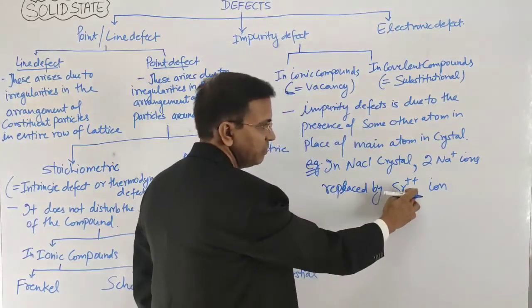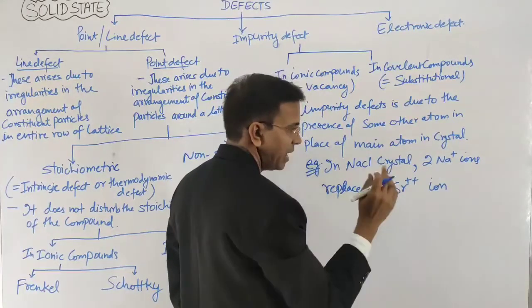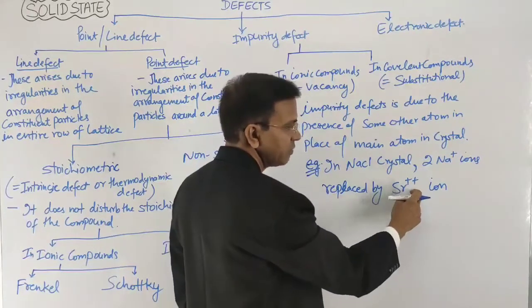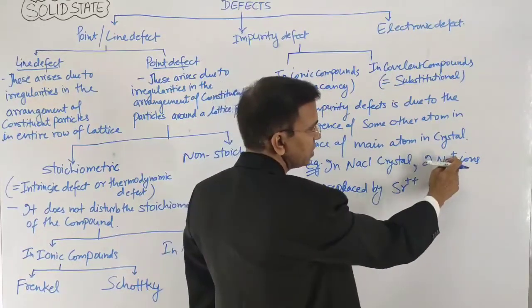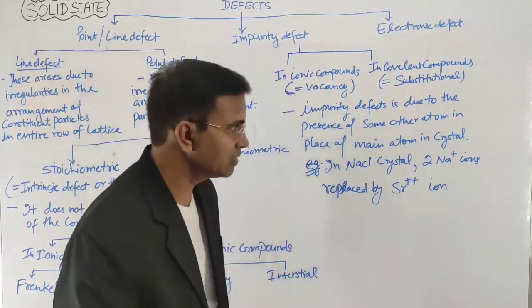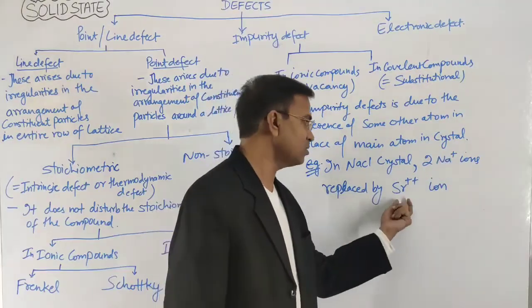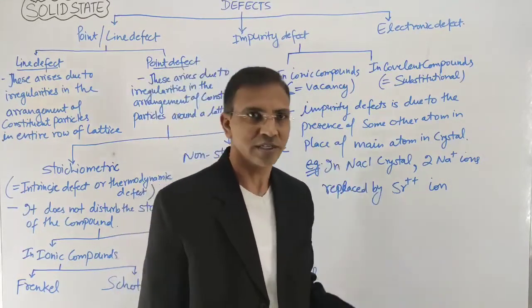One Sr2+ has two positive charges, so it displaces two Na+ ions, to maintain electrical neutrality, right?